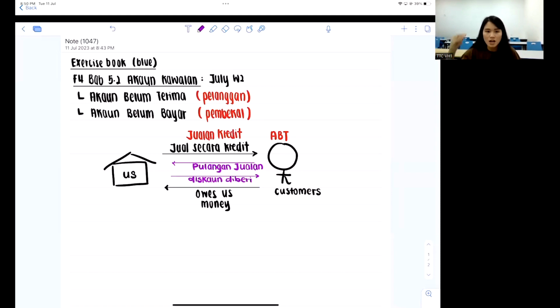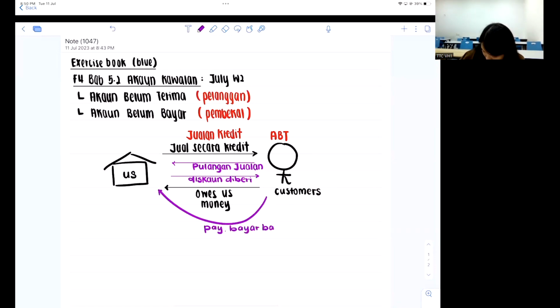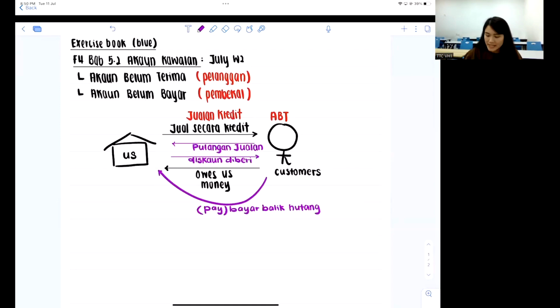So after the pulangan jualan and the discount, we find out that they owe us the money balance. What the customers can do is they can actually pay, bayar balik hutang. Now, bayar balik hutang will involve money, of course.